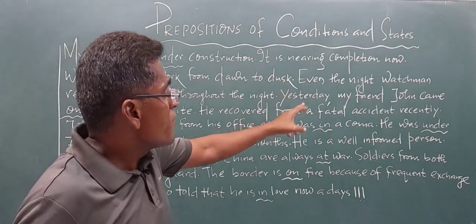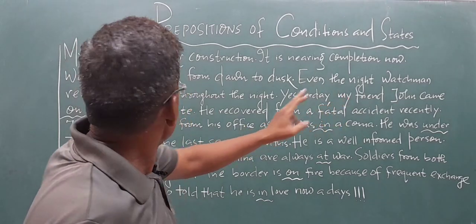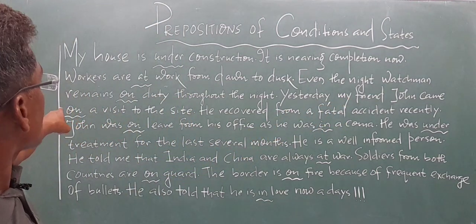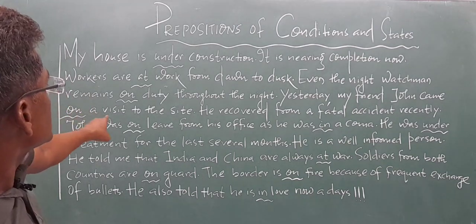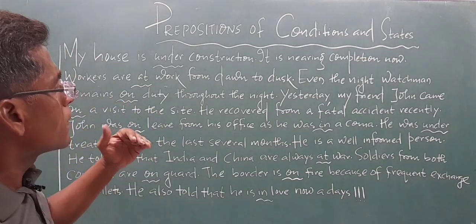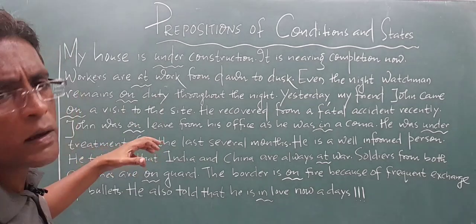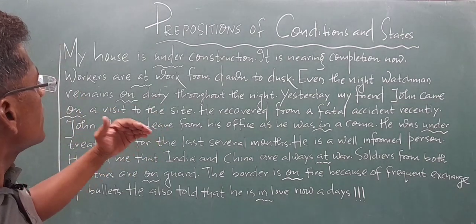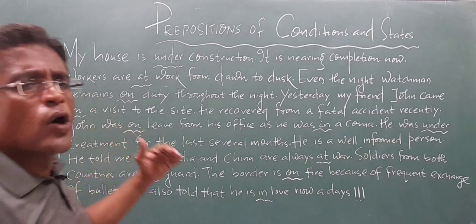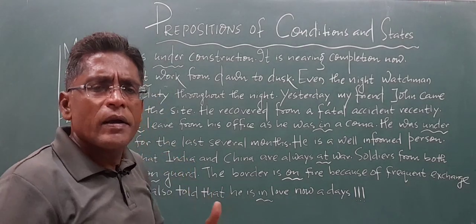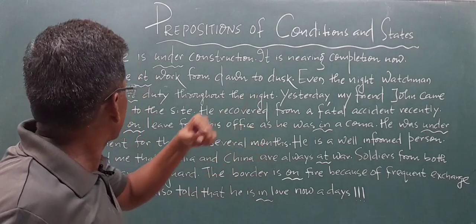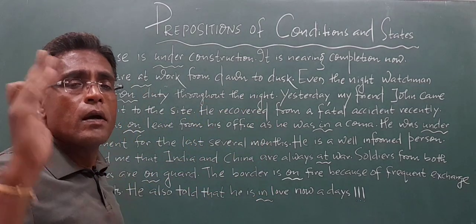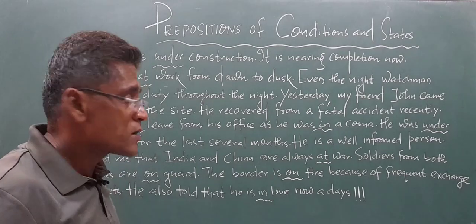Yesterday, my friend John came on a visit. Again, look well at the corner. On a visit to the site. इसका मतलब कल मेरा दोस्त जॉन घूमने आया था. तो घूमने आया था, I mean he visited the site. John visited the site. In other words, John came on a visit. Remember carefully. John came on a visit.